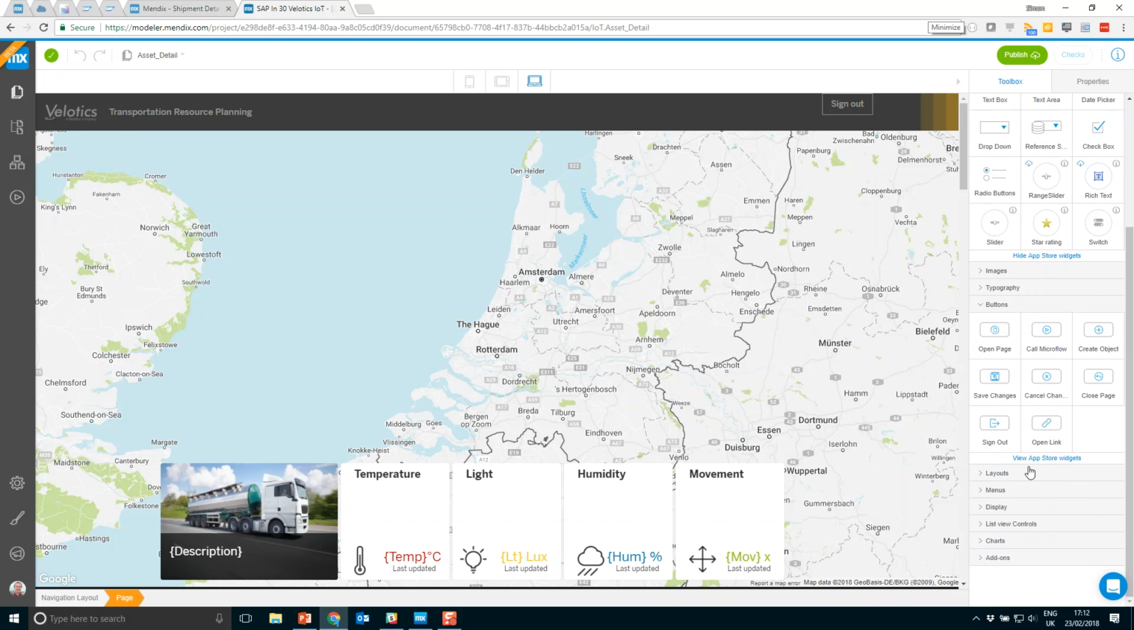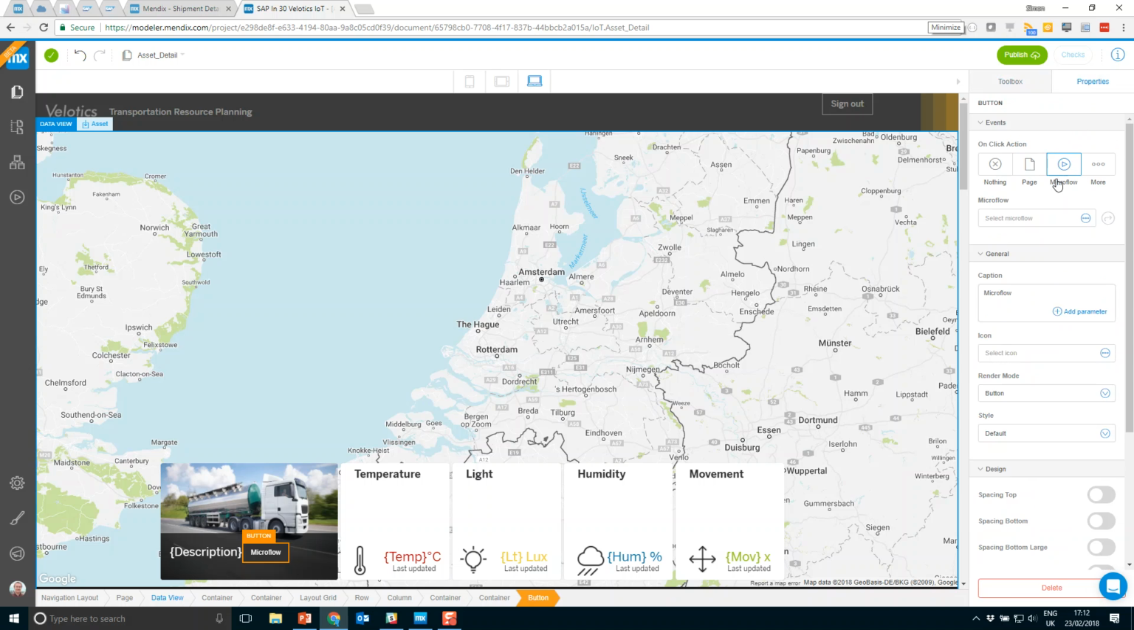So we're going to drag on from the right hand side here a button, and this button is going to be a call microflow button. We can drag it into this section here. We can see that we've got the button here now, which we can configure and add some text and logic to.